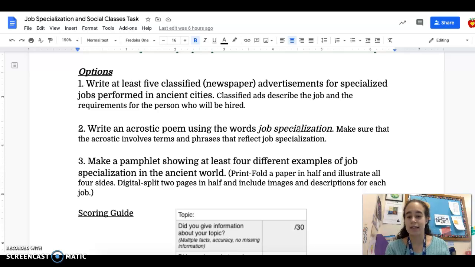So you might tell types of jobs people had, you might tell something about the social classes, you might say something about Mesopotamia, but the whole poem will have short phrases. They don't need to be whole sentences, but they should be more than one word. Short phrases about job specialization.